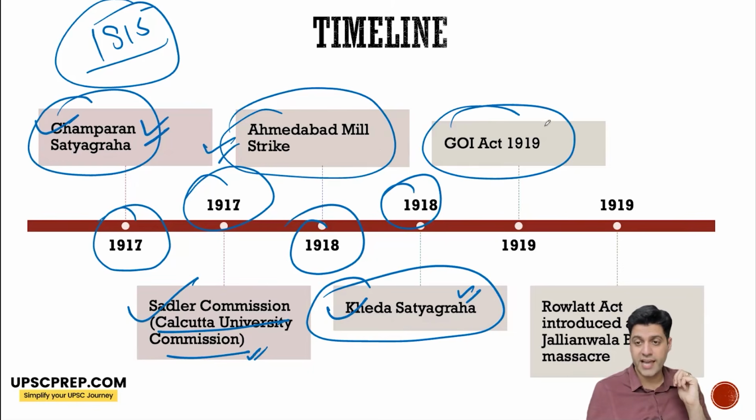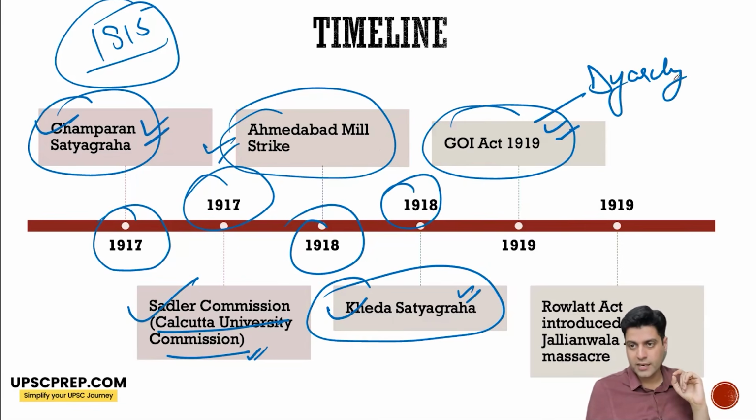Okay. The Government of India Act of 1919, very, very important, is that it brings dyarchy. Dyarchy Act. Now, if you remember Montagu's declaration, self-governing institutions and responsible government, how did responsible government come? Only in a very small way in the form of dyarchy. That too at the provinces.